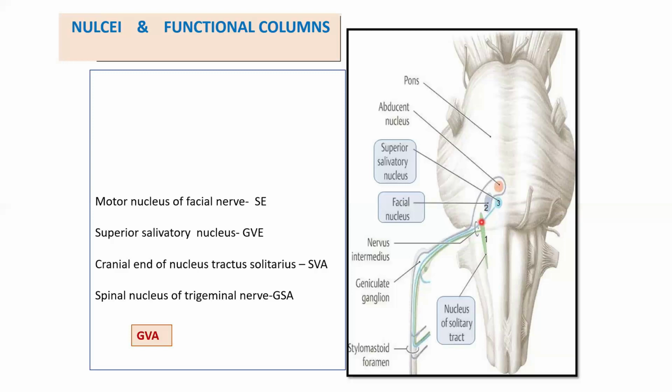Apart from that, the general somatic afferent component, do you remember? The general sensation from the concha of the auricle. That sensation is received by the spinal nucleus of the trigeminal nerve. It could be an important MCQ. Please remember. And the last one, what did I tell? The general sensation from the nasal cavity, paranasal sinus, as well as the soft palate. That is also received by the cranial end of nucleus tractus solitarius, which also functions as the general visceral afferent column.